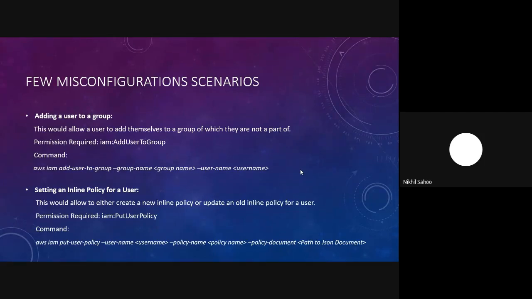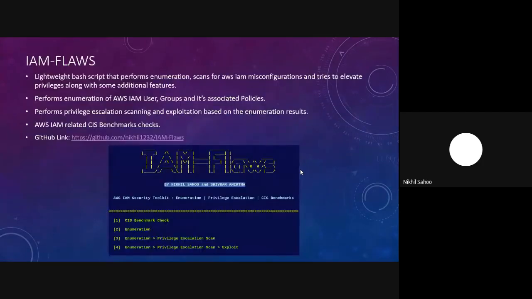So there would be times where you would need to chain all of these permissions, three, four, five permissions, in order to reach your end goal. So it all depends on your methodology or your technique.